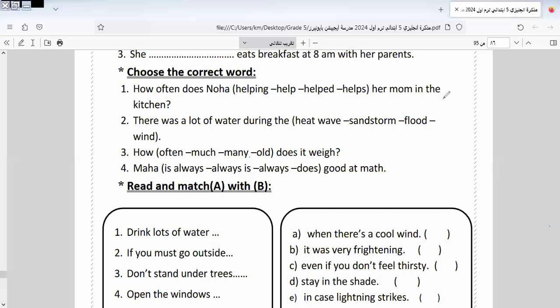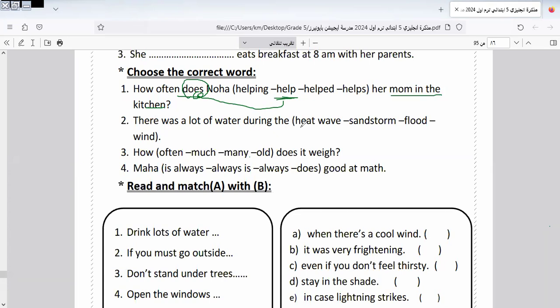How often does Noah help her mom in the kitchen? As we know, in the sentence here, does Noah what? Help. Why help here? Because we have does, and as we know before, when we have does, the verb must be written in the stem form.